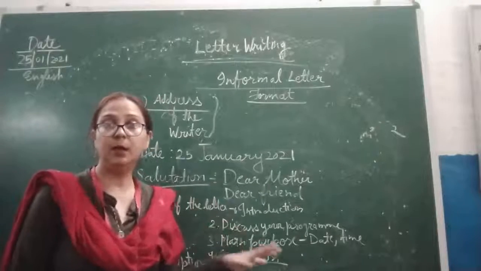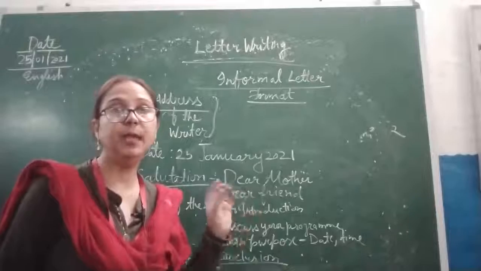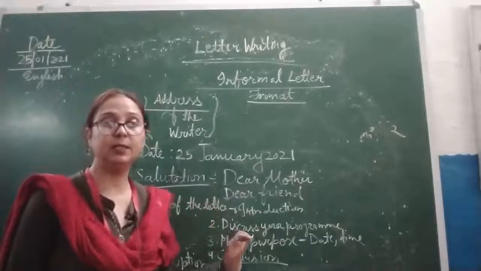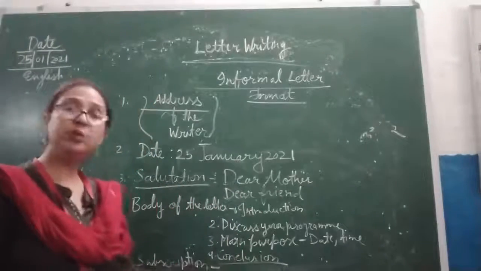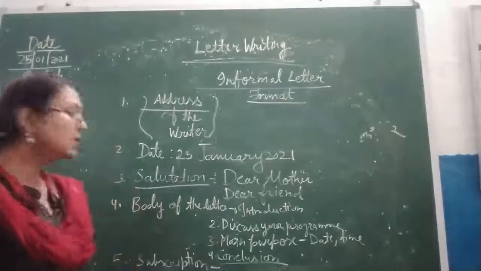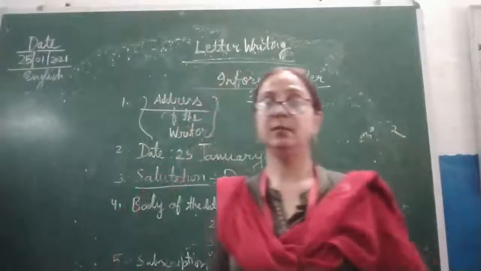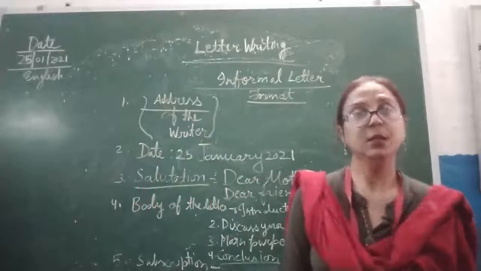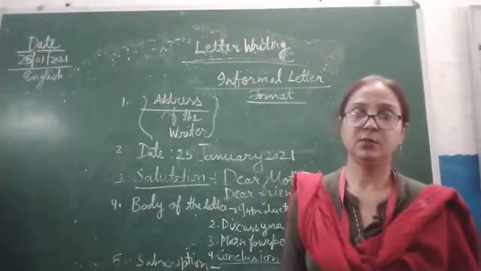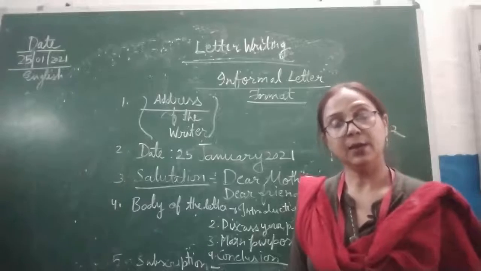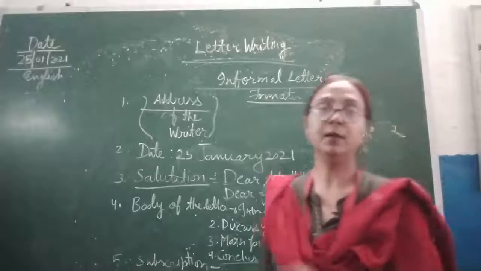It means here you are going to give the main information why you are writing this letter, and after that the conclusion part will be there, and then subscription, you will write your affectionately and then your name. So this way you can write informal letter.